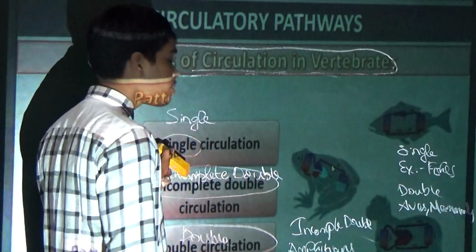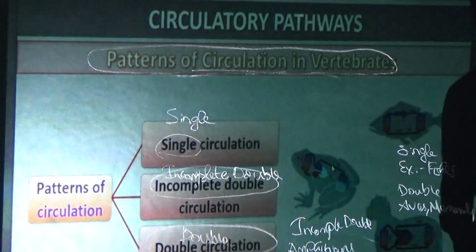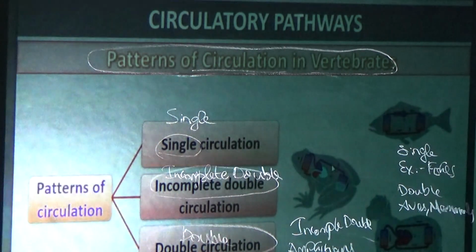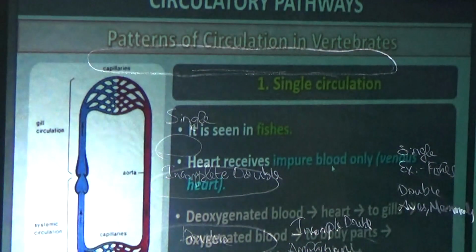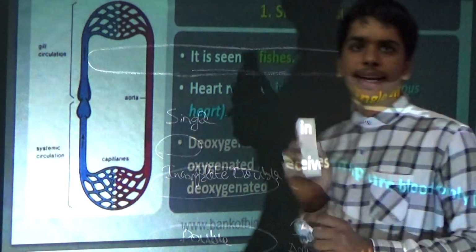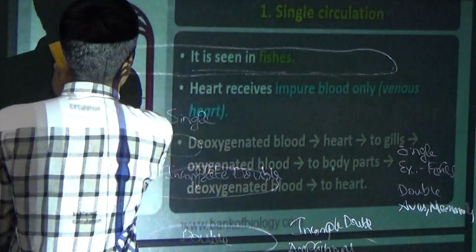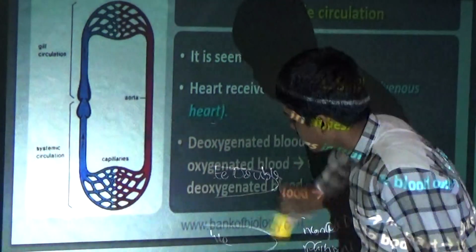First, we will see about single circulation. So remember these points. Okay, first the single circulation. I will explain neatly all the points.